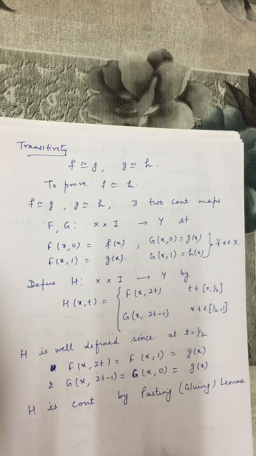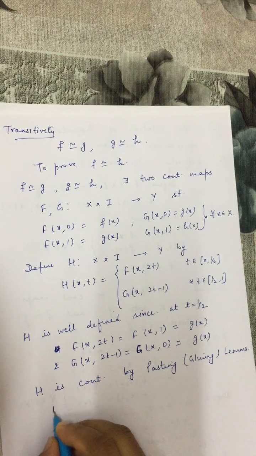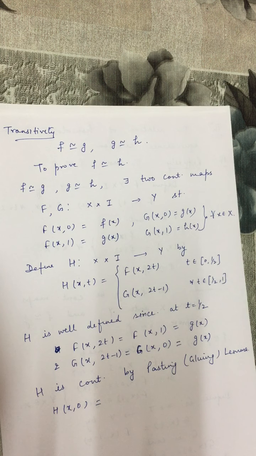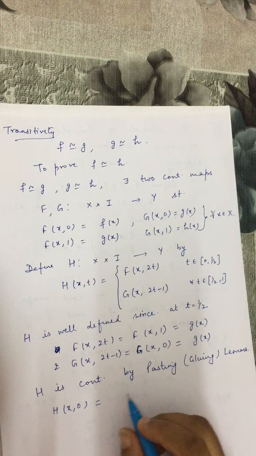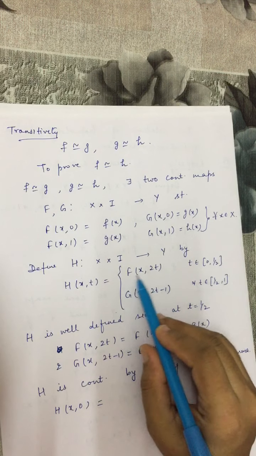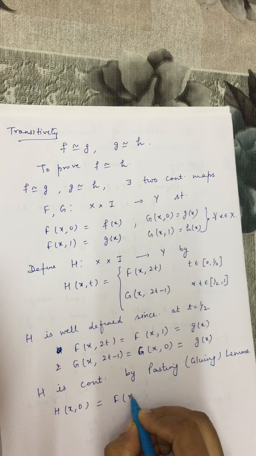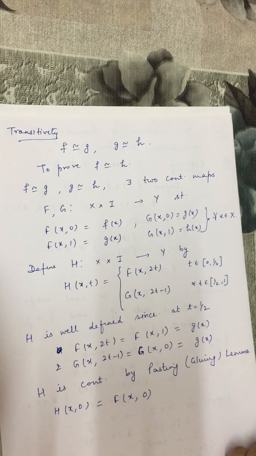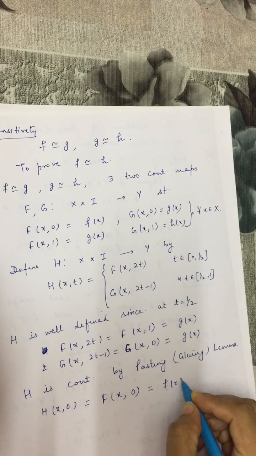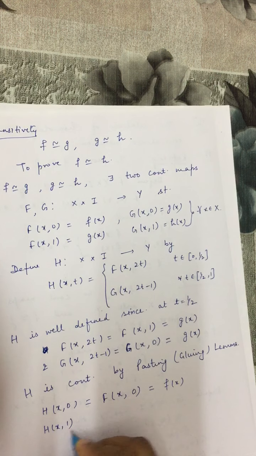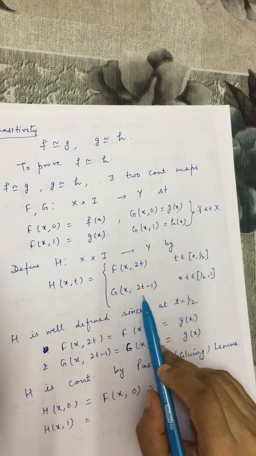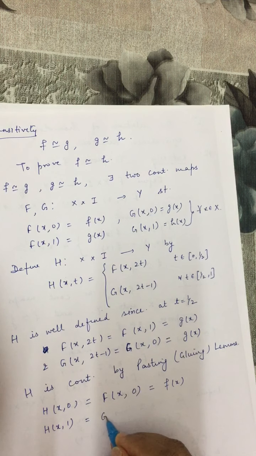Now to prove homotopy, we have to prove one more condition, that is H of x, 0 should be equal to f of x and H of x, 1 should be equal to g of x. So H of x, 0, now here t is 0 and 0 belongs to this interval, so the value is given by capital F at x, 2t. The 2t is again 0, so f of x, 0. f of x, 0 is f of x from this, and H of x, 1, now t is 1, so t is 1 belongs to this interval, so the value is given by G, so this is g of x.